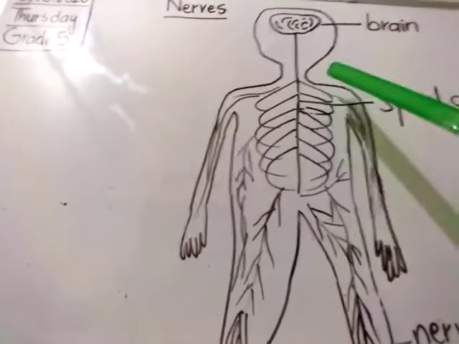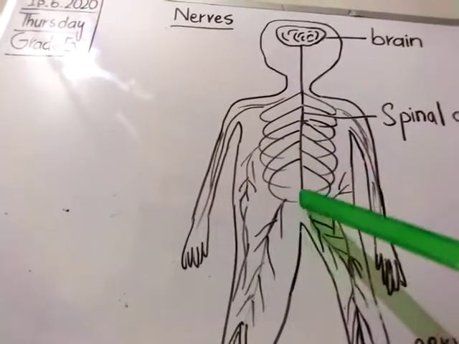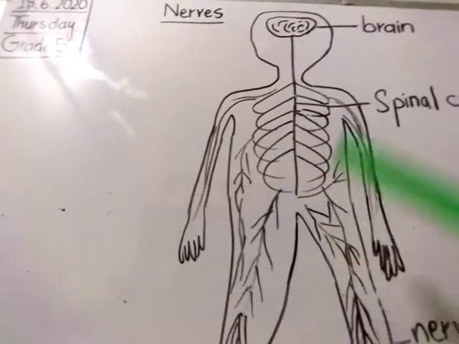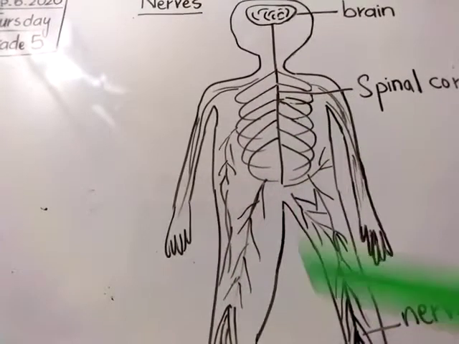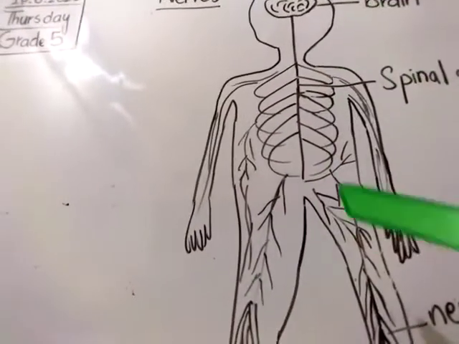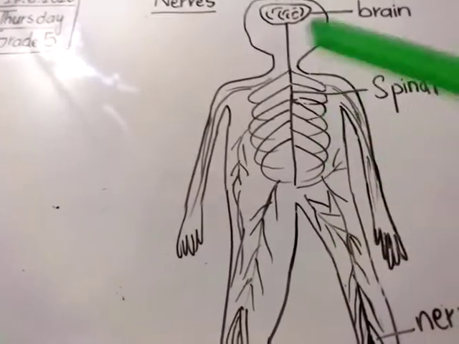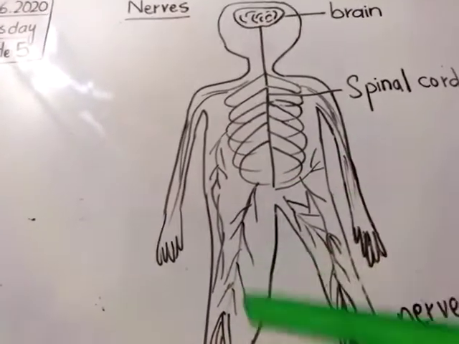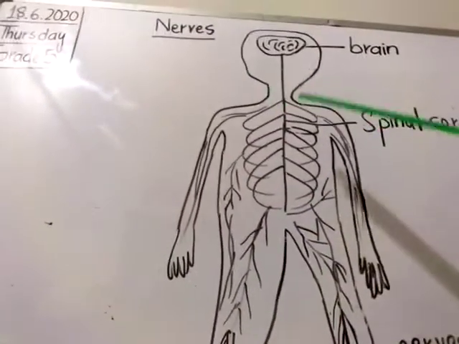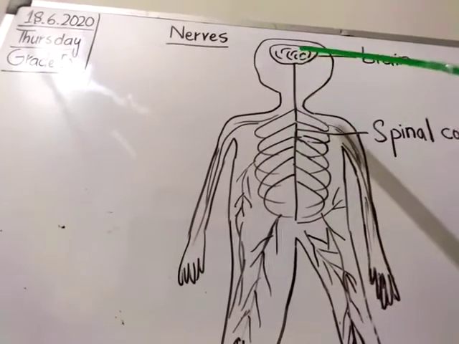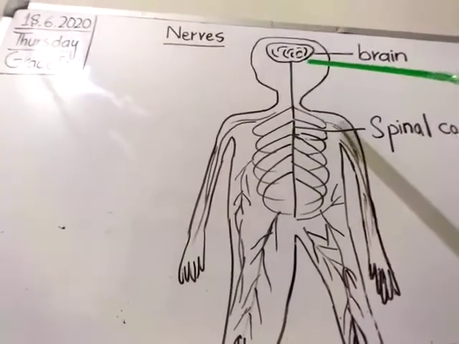Okay, the brain, spinal cord and nerves form a very efficient communication network. This network is known as the nervous system. What is it called? It is called the nervous system. As I told you, how does the nervous system work? By the help of nerve cells.